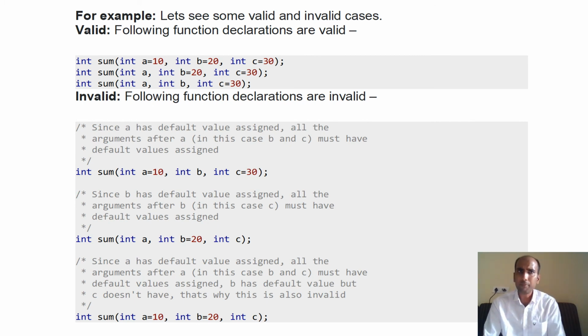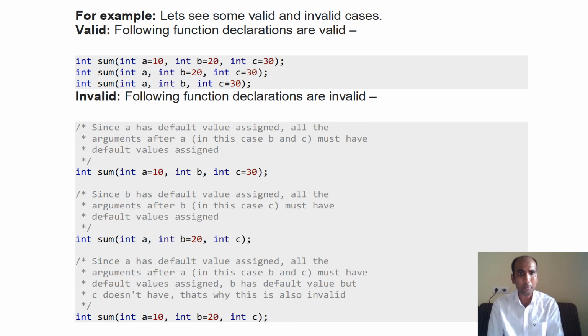So there are some valid and invalid declarations. The first declaration is valid, the second declaration is valid, the third declaration is valid. What about invalid? Look here, invalid declaration. You have specified the default value of c, that is okay, but you have not specified the default value of b. And then you have again specified the default value of a equals 10. That is wrong. Before specifying the default value of a equals 10, you must specify the default value of b also.